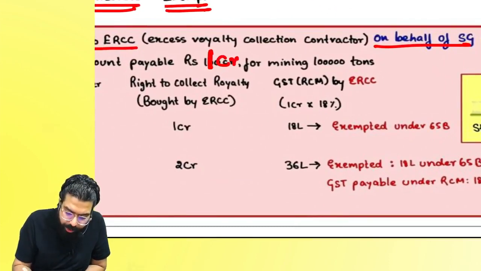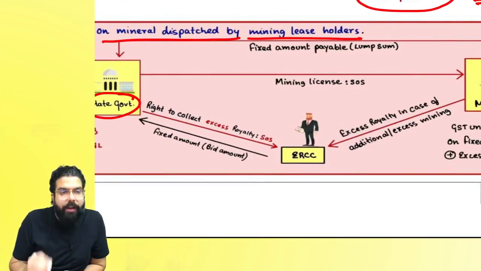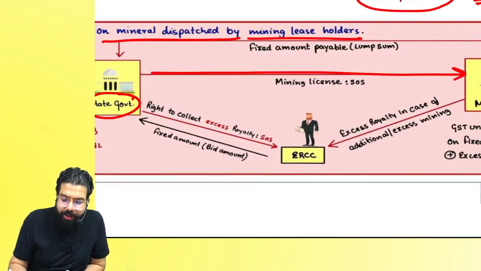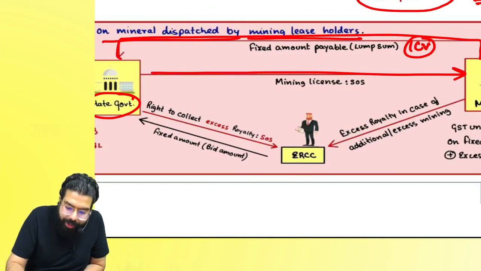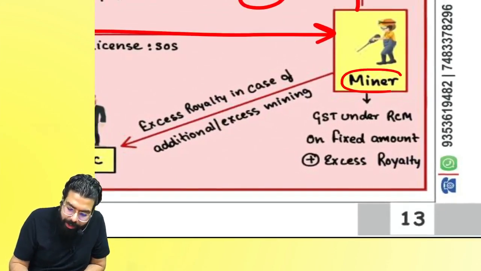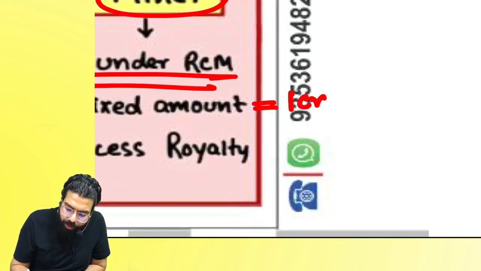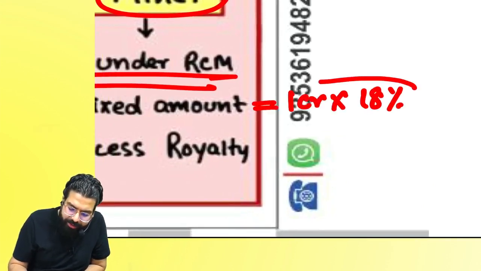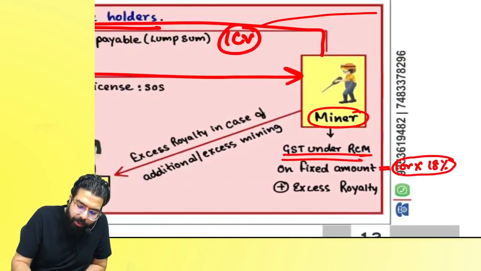For example, the state government gives a mining lease to a miner, and the miner gives a lump sum amount of 1 crore rupees. In that scenario, always remember, this miner will have to pay GST under reverse charge mechanism on that 1 crore rupees, at 18% GST, under RCM. Now, the government told, for 1 crore, you can do only 1 lakh ton of mining.